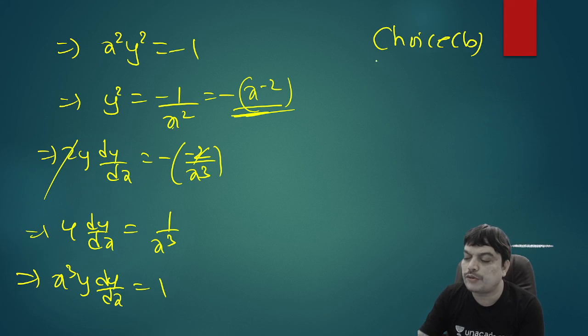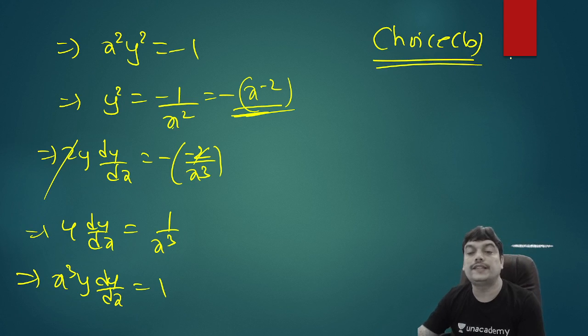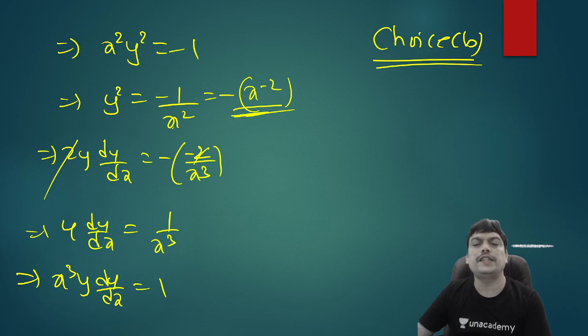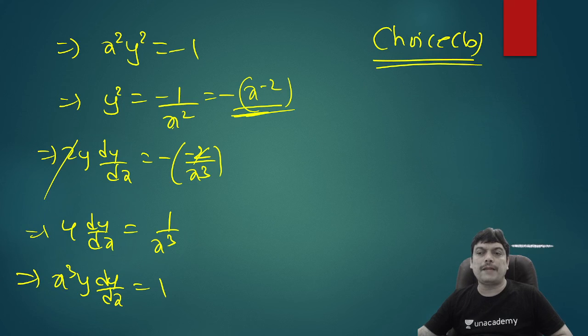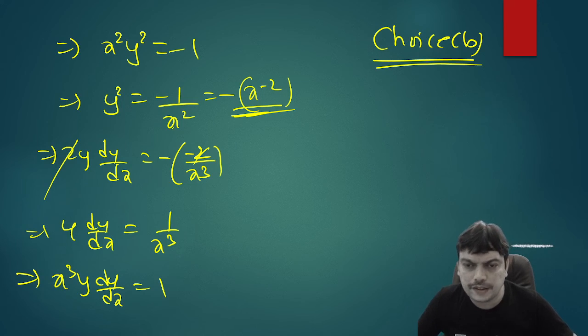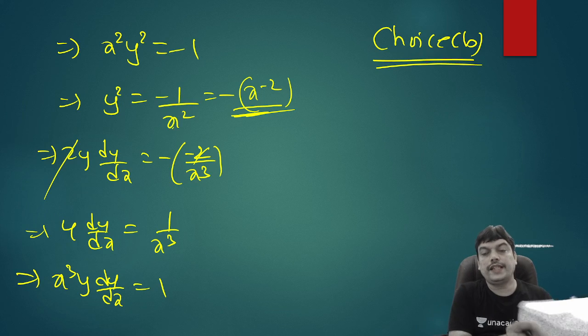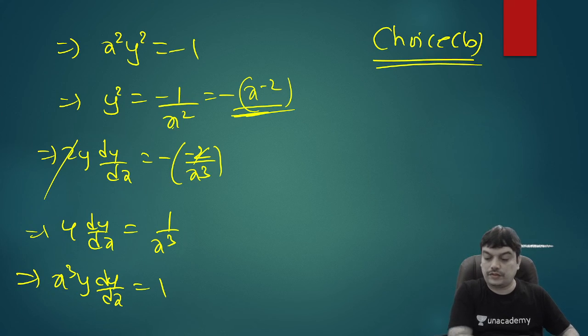So this problem was quite simple. If you eliminate t and do it, it is simple. If you directly try to differentiate with parametric differentiation, it is lengthy. So not necessary that because I said parametric differentiation, you will use that. Sometimes as per question, you can change the method. So let us take up the next question.